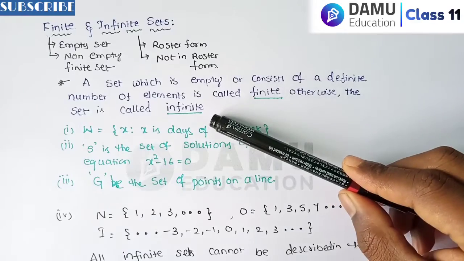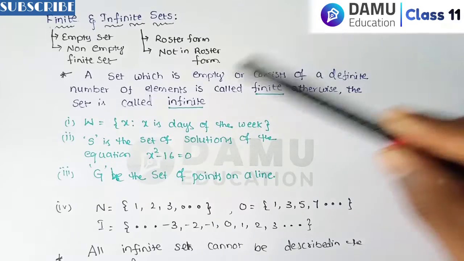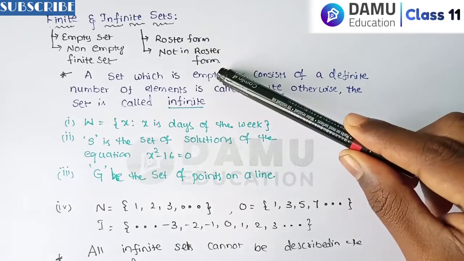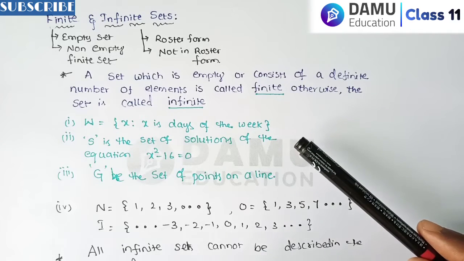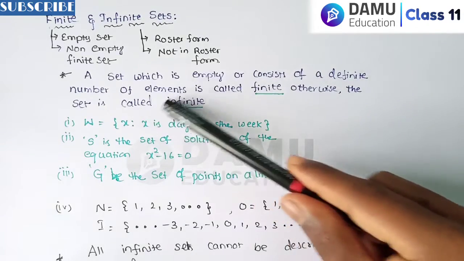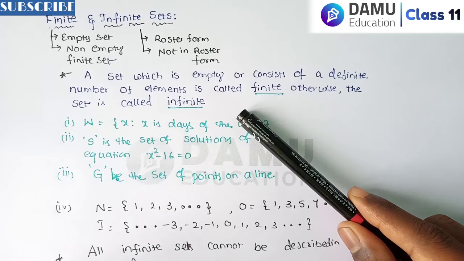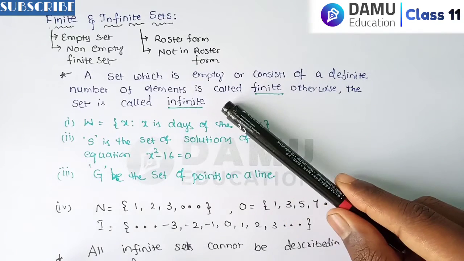So what is the definition of a finite set? A set which is empty or consists of a definite number of elements is called finite. So they are telling that if it is empty also, that is a finite set. Empty means there is no element. There is no existence of elements, that is finite. If it consists of a definite number of elements, you can calculate how many different elements are there in the given set, that is a finite set. Otherwise the set is called infinite.